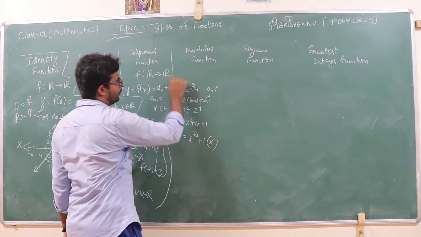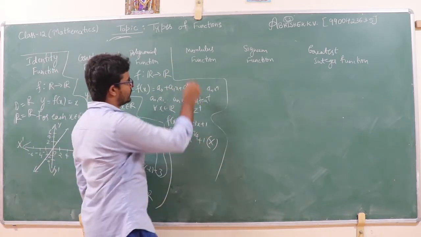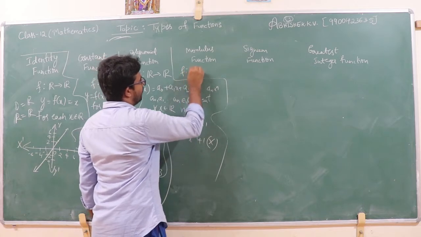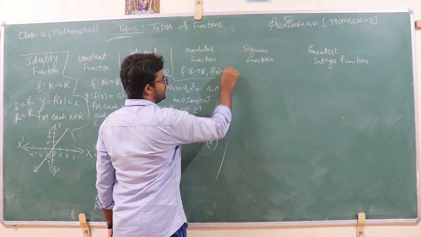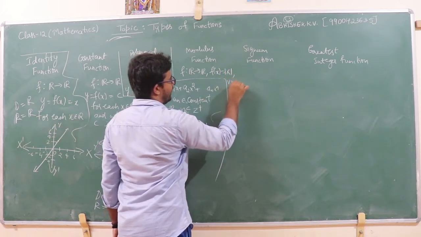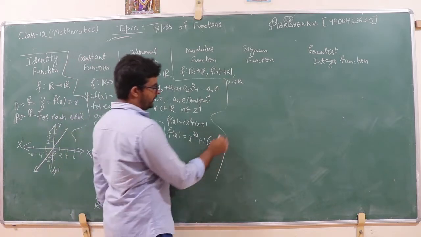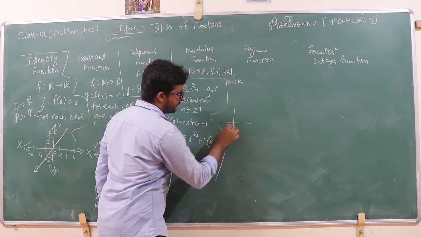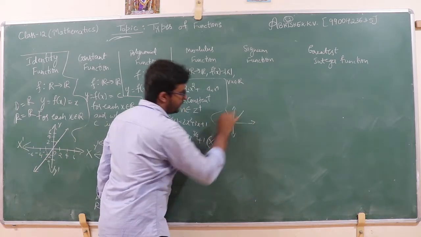Then I move on to the modulus function. If I consider a function f from R to R such that f of x is equal to mod x for all x belongs to the real numbers, the graph is like this, in a V shape.